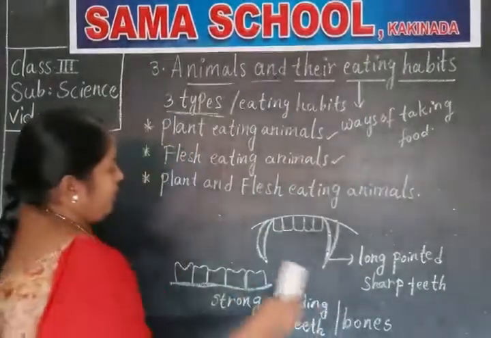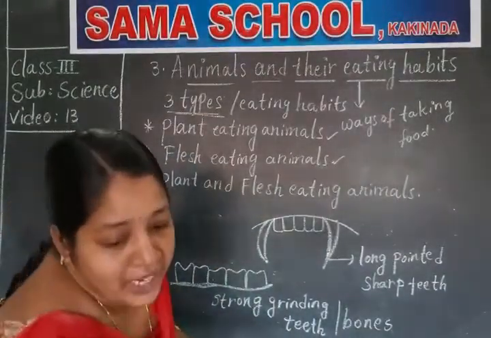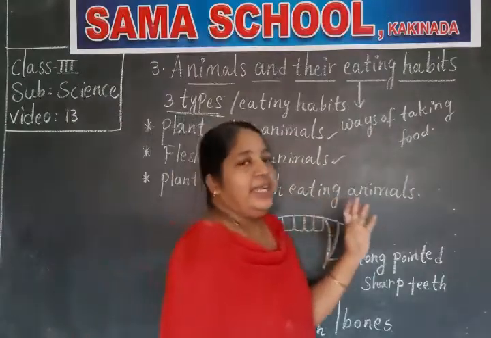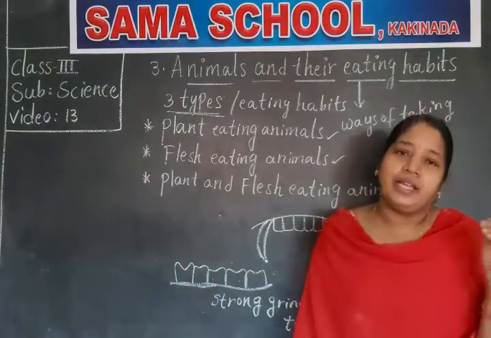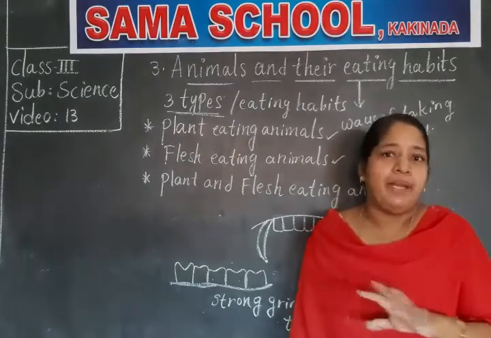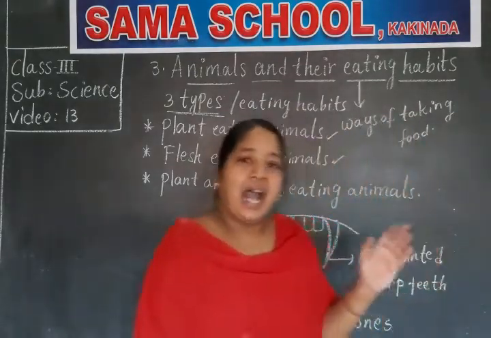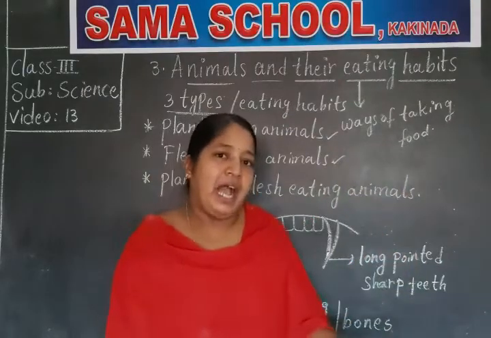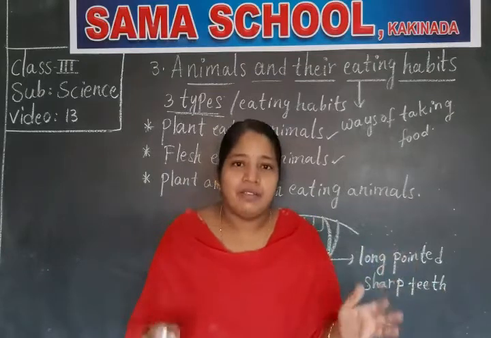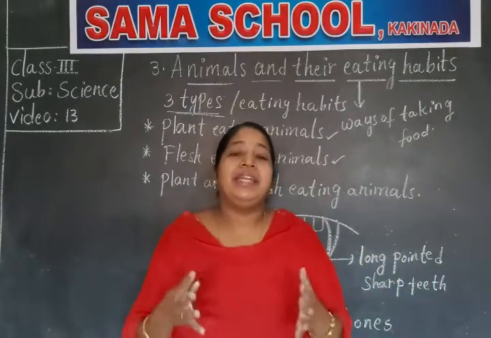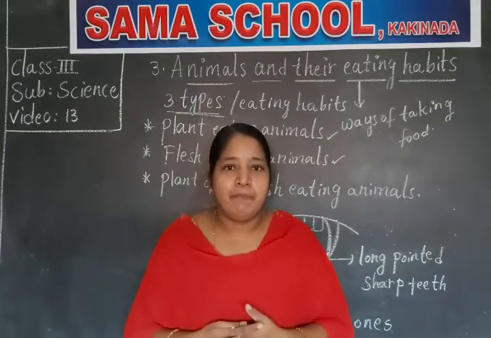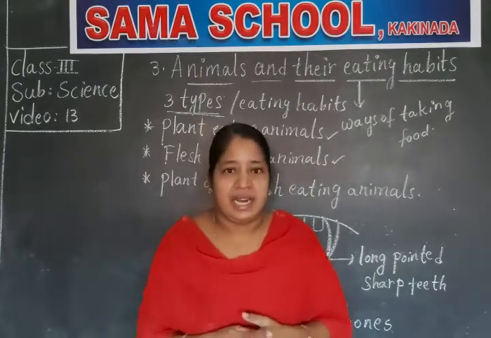One more thing about flesh-eating animals: the lion and tiger hunt an animal, kill it, and eat it. They will not eat the complete animal; they take half and the remaining half is left on the ground. If the dead animal is left on the ground like that, what happens? It decomposes. Decomposes means kullu. It decomposes and it spoils the surroundings.